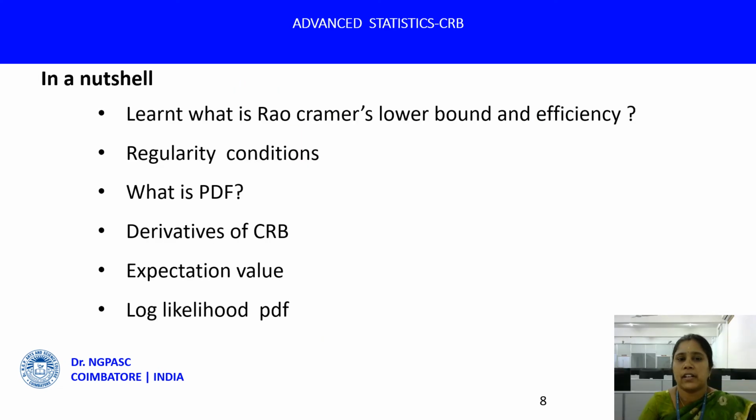On the whole, we learned about the Cramer-Rao lower bound and its efficiency, regularity conditions, the probability density function, and the derivative of the CRB, expected value, and log likelihood probability density function.